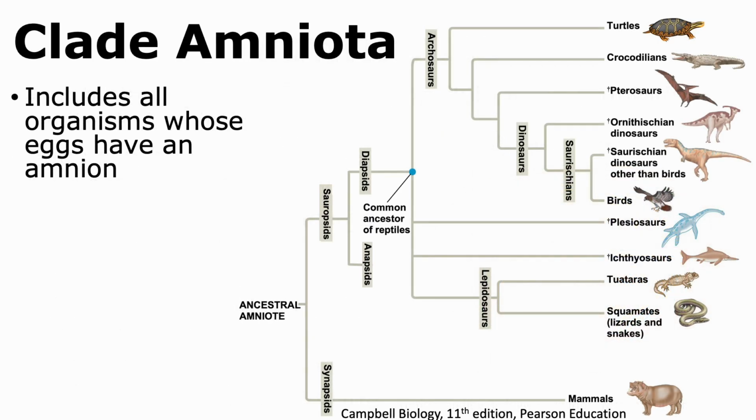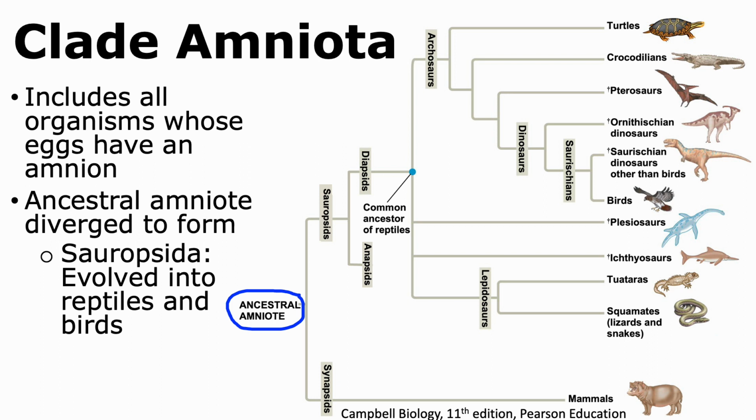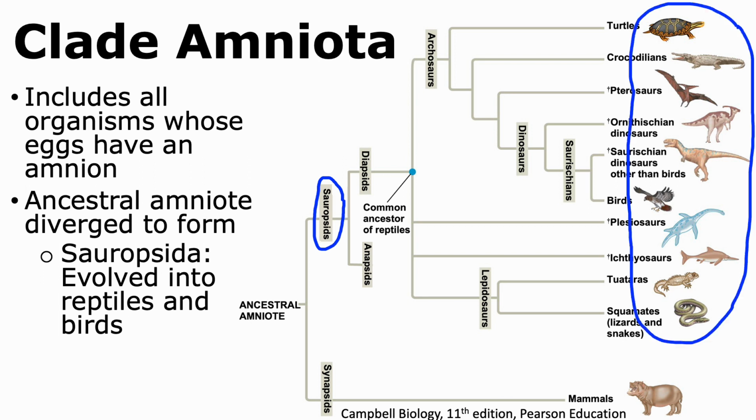The clade of Amniota includes all organisms whose eggs have an amniotic cavity. The ancestral amniote that formed from amphibians diverged with time into two main groups. Sauropsida, or the sauropsids, are animals that evolved to ultimately give rise to reptiles and birds.